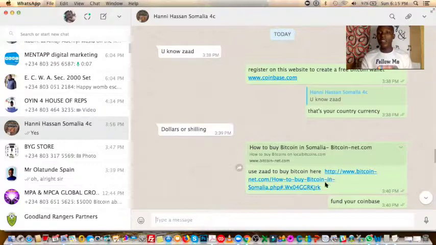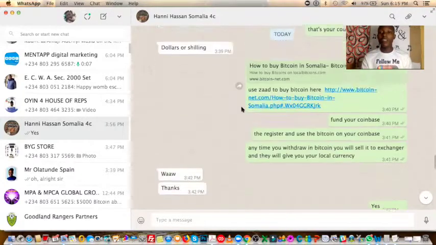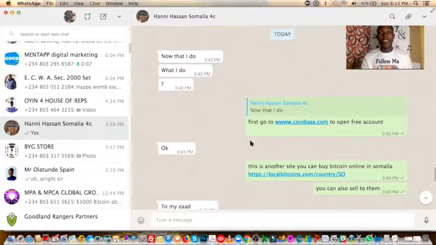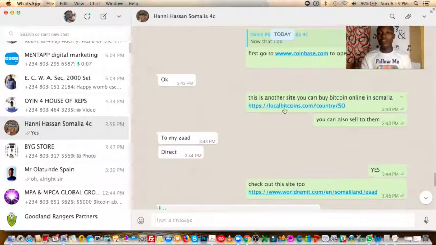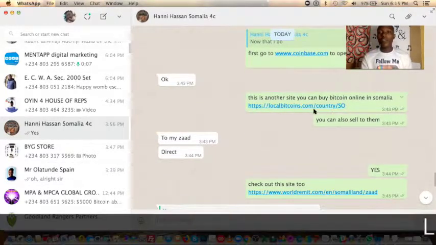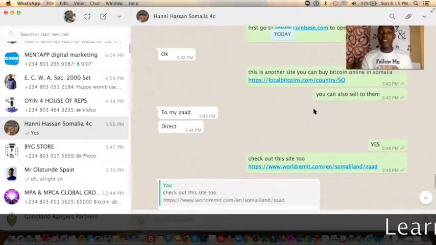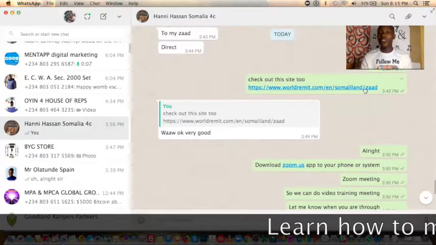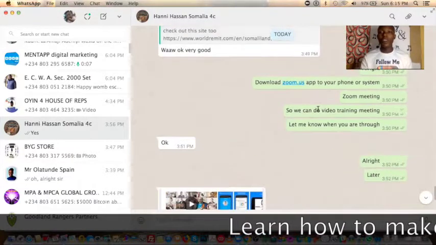This is an exchanger in Somalia. He can sell and receive in ZAD, which is a currency in Somalia. He receives it just like I sell Bitcoin and receive Naira in Nigeria, and he's so happy. I also gave him some other options. I went online to search for other exchangers. That's the way you search for an exchanger in any country. I just checked out some other exchangers to make everything easy.